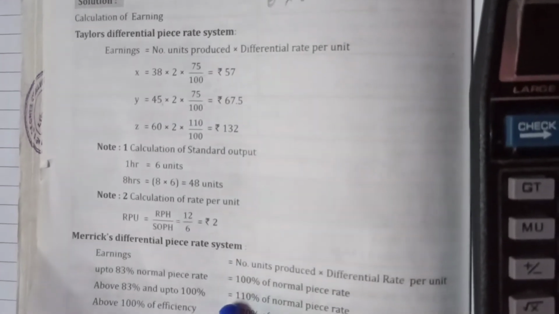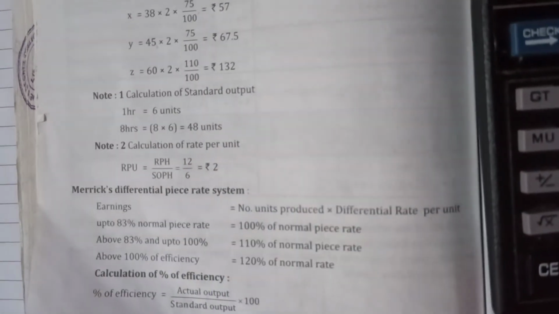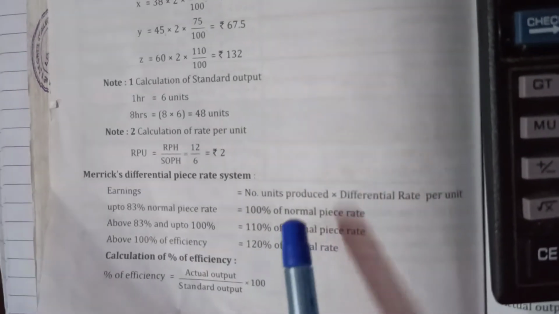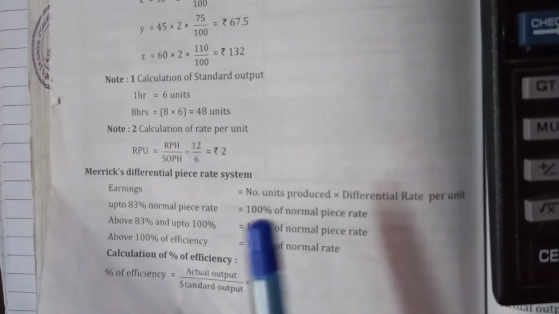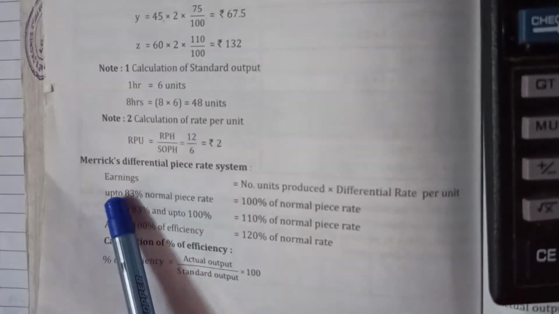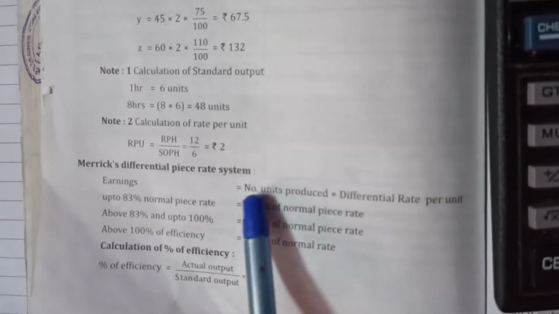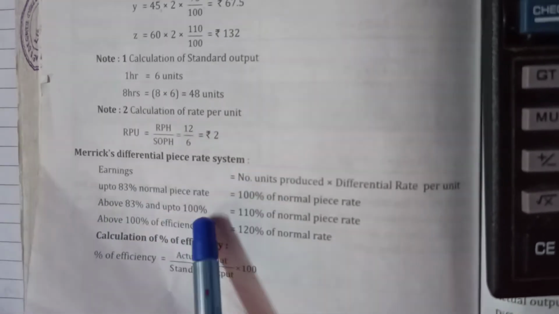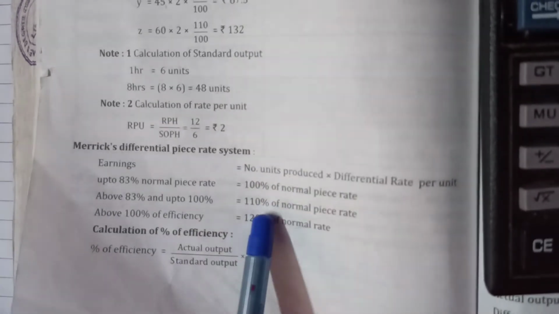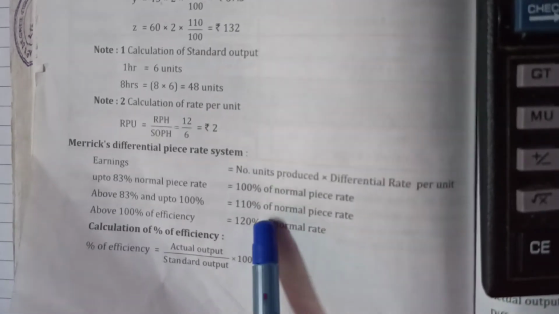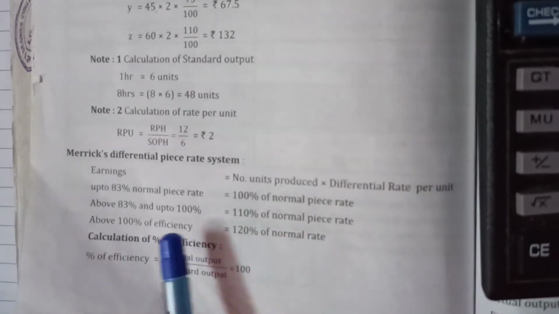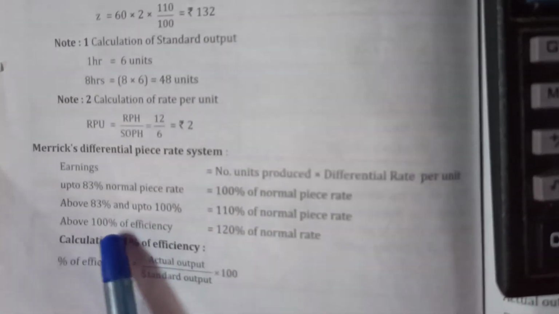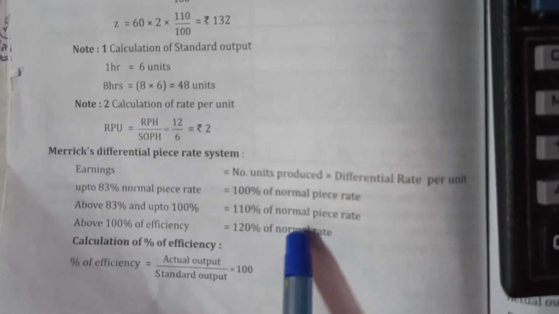The next one is we are going to speak on Merrick's differential piece rate system. Before we start with Merrick's differential piece rate system, I want to understand the slab of all these 3 categories. Any employee who is manufacturing up to 83% will fall under 100% of the normal piece rate system. Any employee ranging between 83% to 100% will be falling under 110% of the normal piece rate system. If any employee is manufacturing above 100%, they'll be falling under 120% of the normal rate.